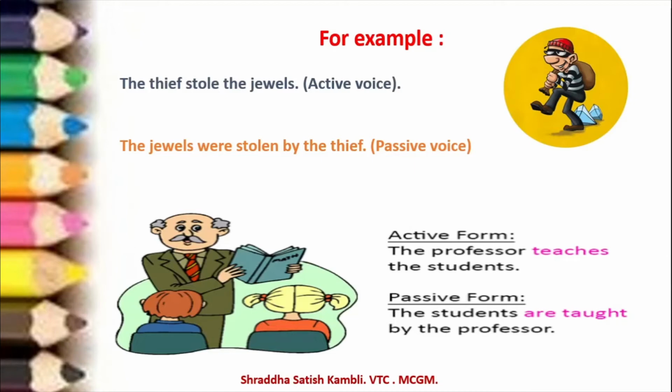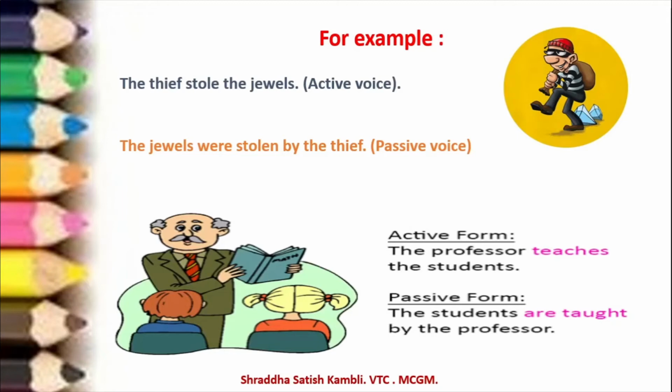Now once again, let us pay attention to the first example. The thief stole the jewels. Complete meaning. The jewels were stolen. Again, meaning is complete. You can write by the thief. Even if you don't write by the thief, it is okay. Come to the next example. The professor teaches the students. See, in the passive form, the students are taught by the professor. You can add to complete the meaning. To give it further meaning, you can simply write the students are taught. Naturally, by whom? By their teacher or by their professor.